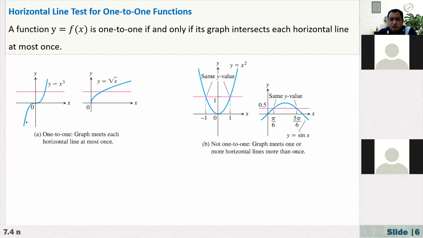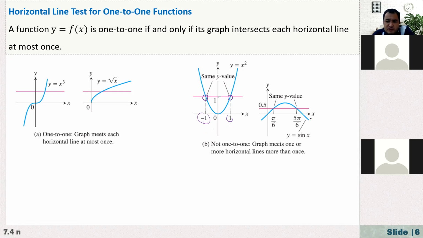And how about this quadratic function, y is equal to x squared? As you see here, if you draw a horizontal line, this red line, it is intersecting the function at 2 points, which means that two different points are producing the same value. So I cannot go back. I cannot define any function. When I substitute here 1, it produces one value. That actually contradicts the definition of a function, because if you substitute 1 for y, it's producing -1 and 1. And that's why it must be 1 to 1 for the function to have an inverse.